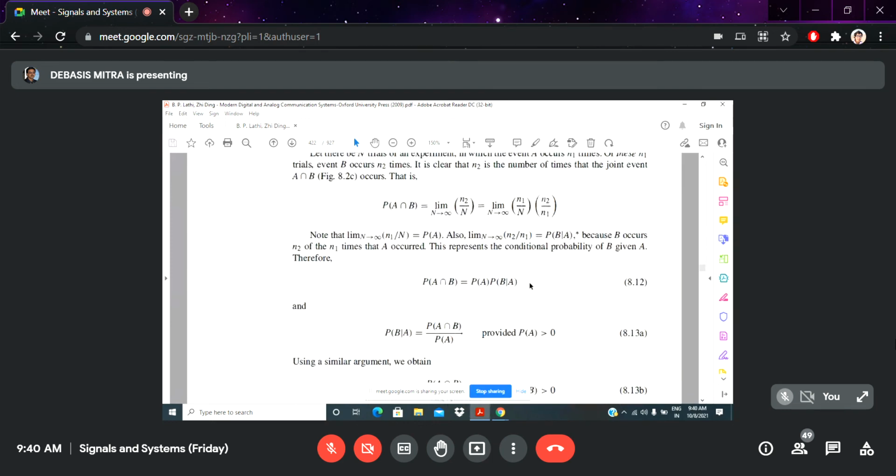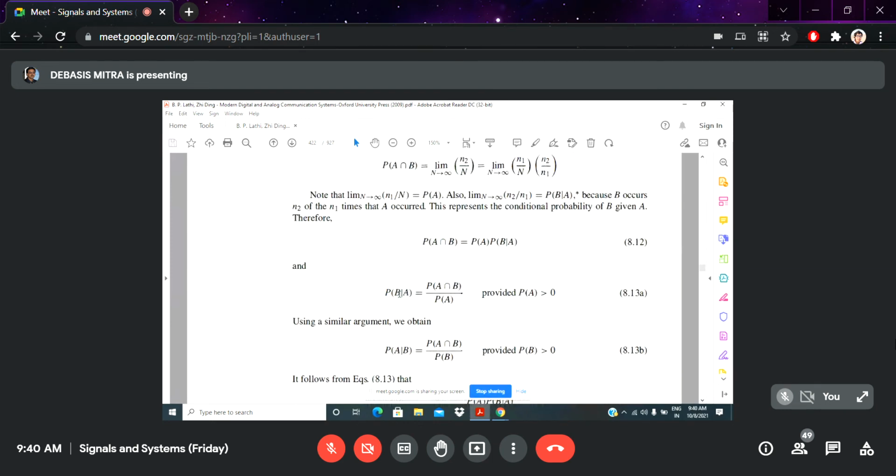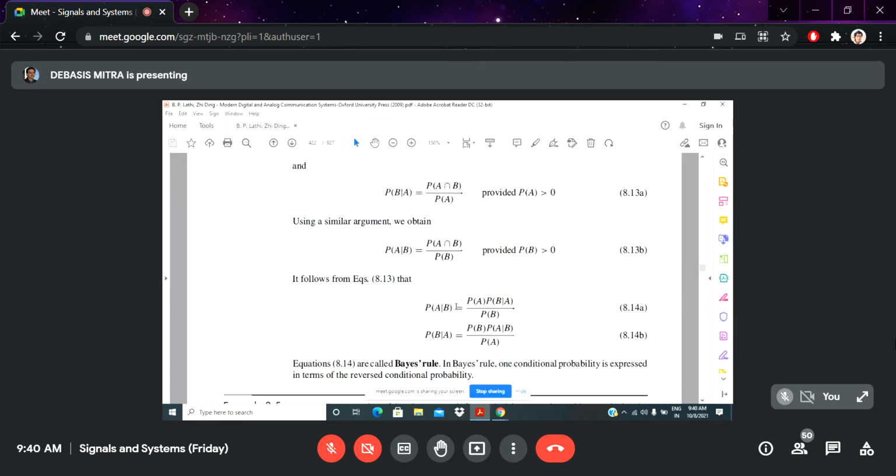But here, the conditional probability of B with respect to A is a function of the intersecting probability divided by the probability of A. Now using that relation, you can write it in that manner. The conditional probability of A with respect to B can be written like this.